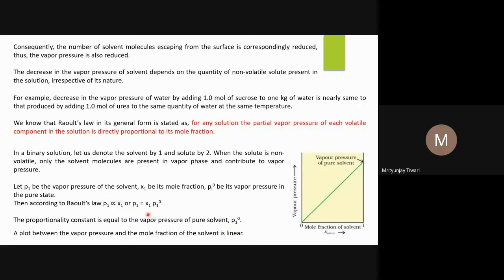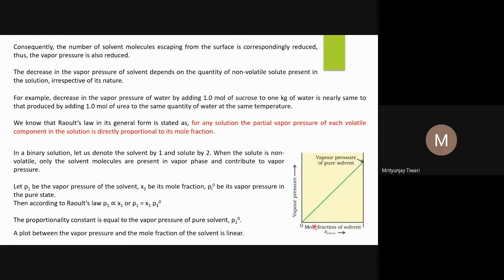So vapor pressure will be equal to X1 P1 naught. And if you plot a graph between P1 and X1, P1 meaning the vapor pressure of the solvent in the solution phase, against the mole fraction of the solvent, you should obtain a linear graph. This is what we actually obtain. We obtain a linear graph. You can see the vapor pressure increases with the mole fraction of the solvent.